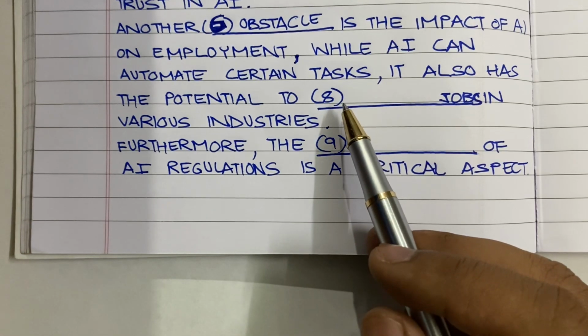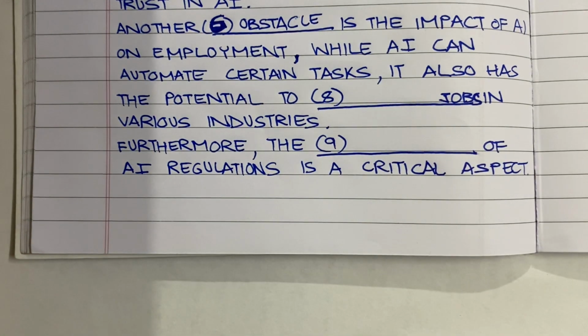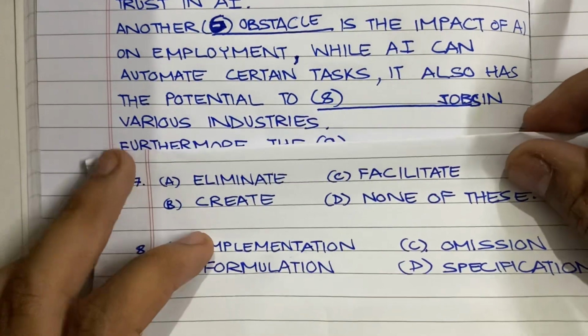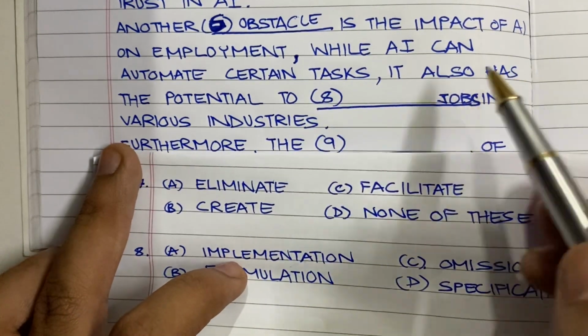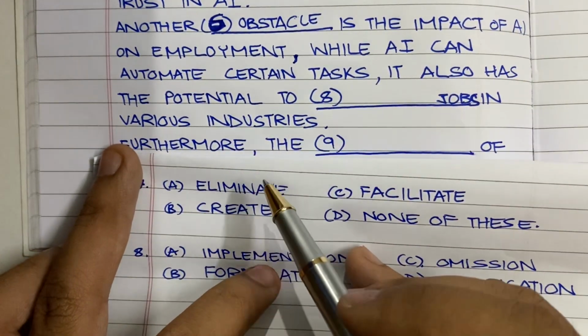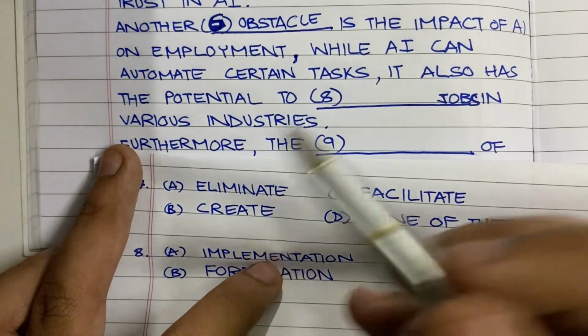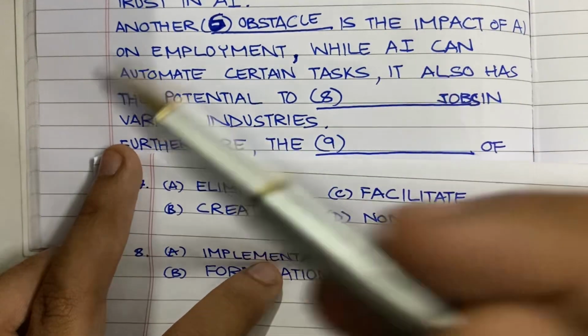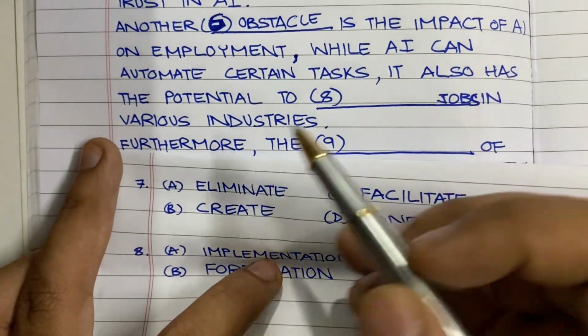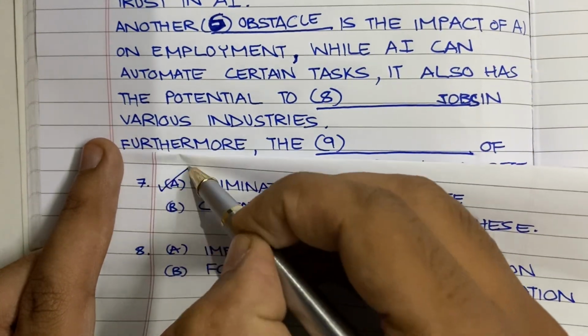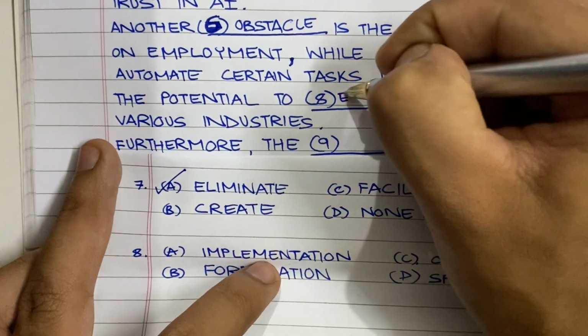It is going to take away the jobs. So it will reduce the jobs. After thinking all this, now we look at the options. It also has the potential to eliminate, create, facilitate, D, none of these. So instantly after thinking like this, when you go on to look at the options, you will be able to mark the correct answer, which is eliminate. It will eliminate jobs.